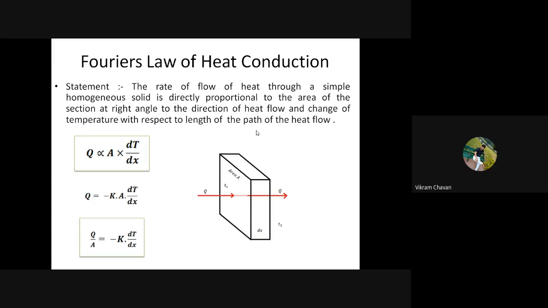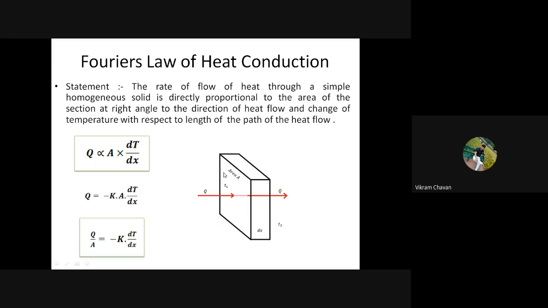First of all, let us understand the rate of flow of heat. Rate of flow of heat means, in simple language, the heat transfer rate, through a simple homogeneous solid. Homogeneous solid means having a single phase only, and there is no chemical reaction in that particular substance. So the material has the same composition throughout this particular slab.